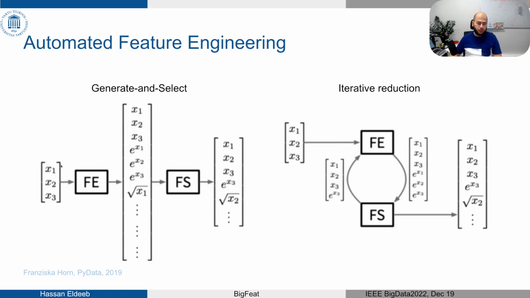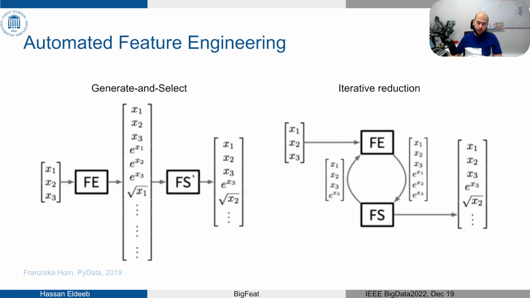They extract features by applying the transformations over the features again and again and again. So for example, here these are the original features, applying the transformation e to the power x to all of them, the square root, and then they can even concatenate some features so they can apply, for example, e to the power of this generated feature, and the number of features is increasing, as you see, exponentially.